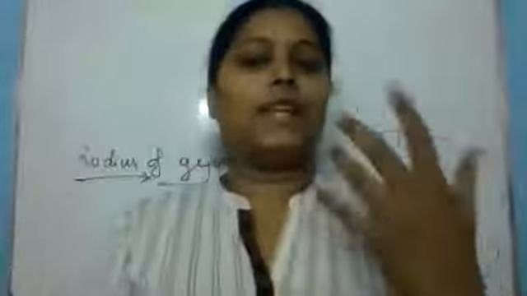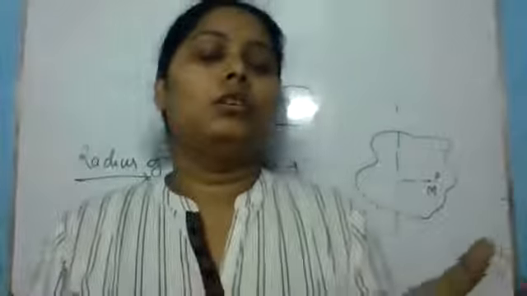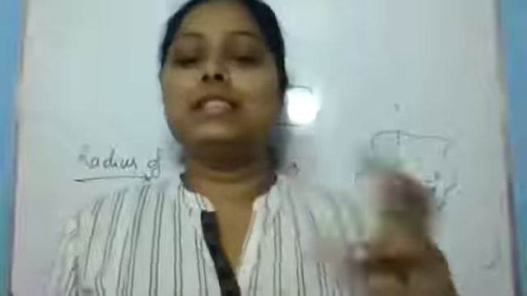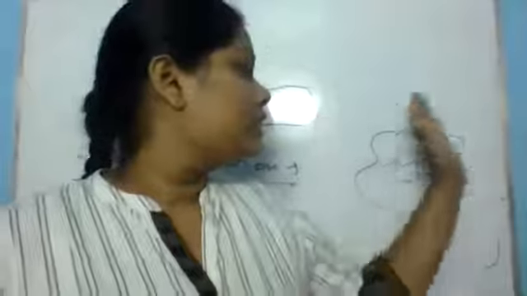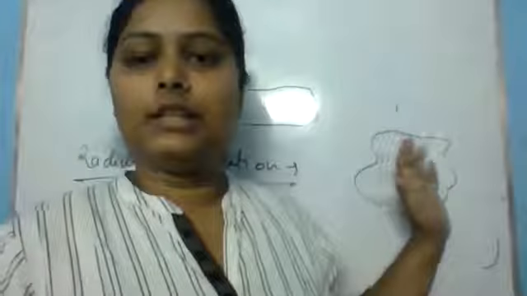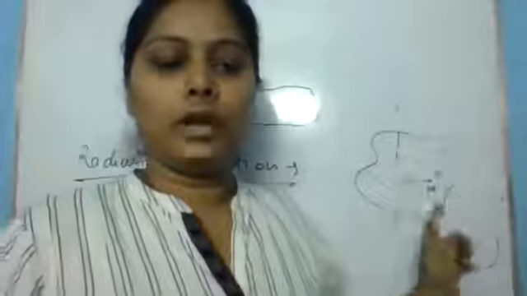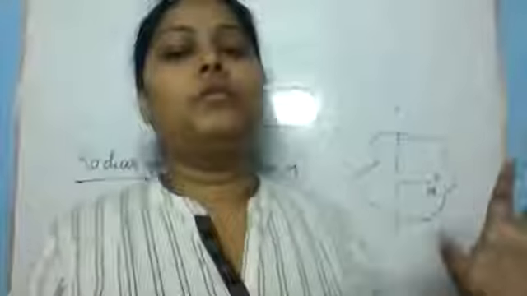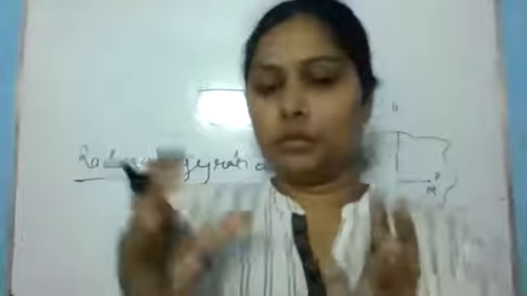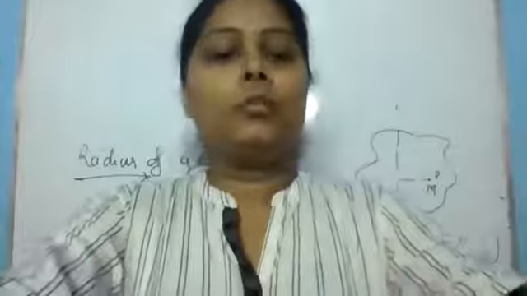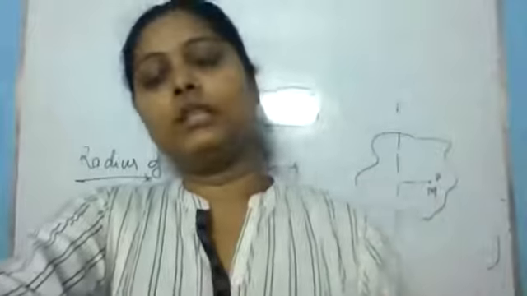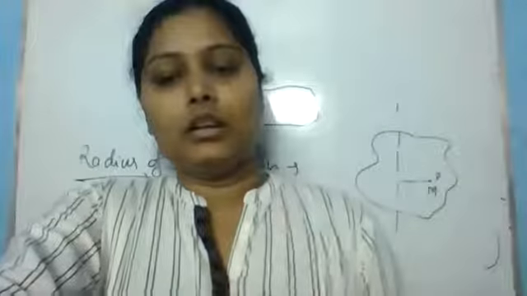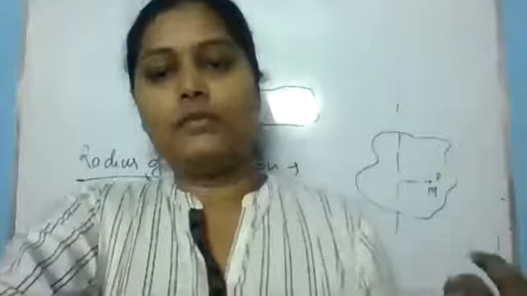So radius of gyration is the distance from that mass point where the mass is equal to the sum of all the masses of the particles. At this point, when we find the moment of inertia, that moment of inertia will be equal to the sum of the moments of inertia of every particle.